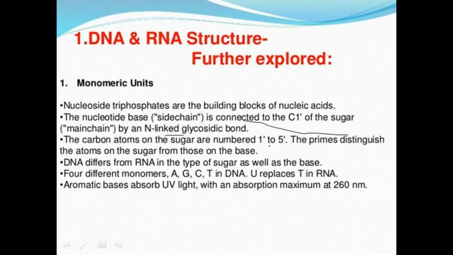These are the different monomers that appear in DNA. These nitrogenous bases absorb UV light with an absorption maximum at 260 nanometers. They show the absorption at 260 nanometers.